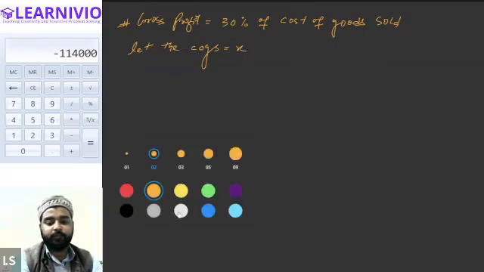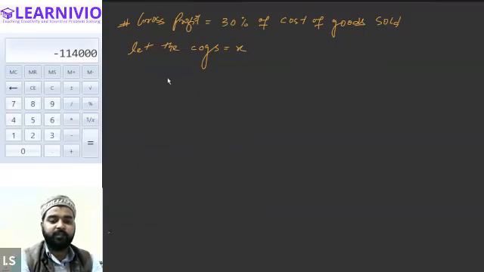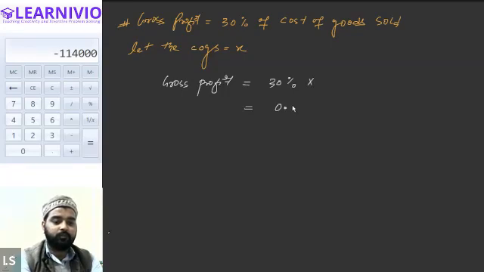So now the gross profit will be how much? Tell me. It will be 30% of X, right? We can write it like this, yes or no? And when you calculate 30% of X, you will get 0.3X. Is that clear? 30% of X will be 0.3X.